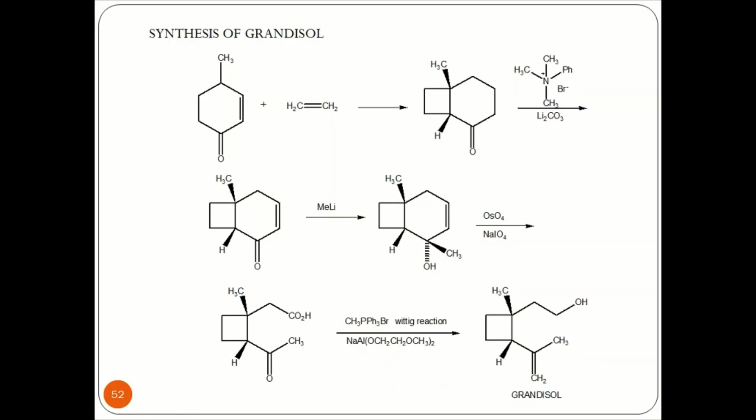The last synthesis in insecticides and pesticides is the synthesis of grandisol. In this, the starting material is a 4-methyl cyclohexenone system. This will react with an ethene system so that I'll be getting a Diels-Alder adduct. The dienophile reacts with a diene system to give me a Diels-Alder adduct.